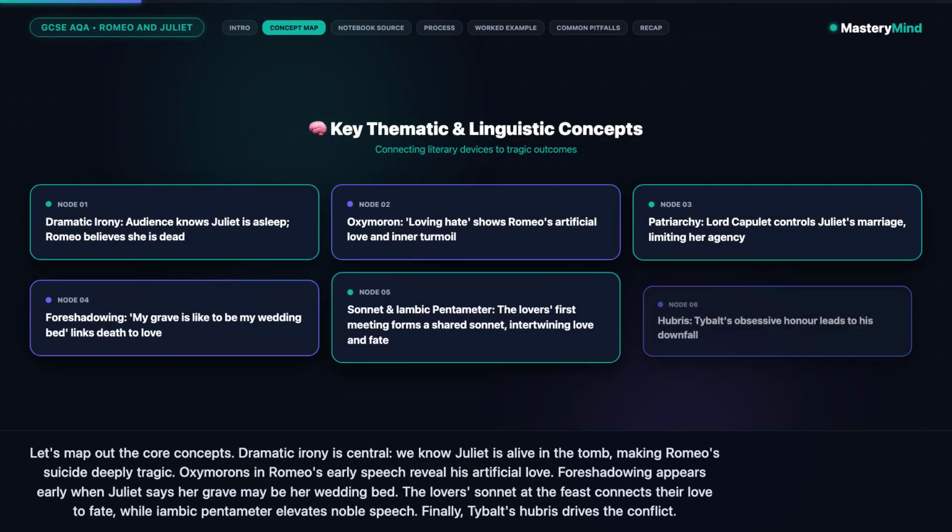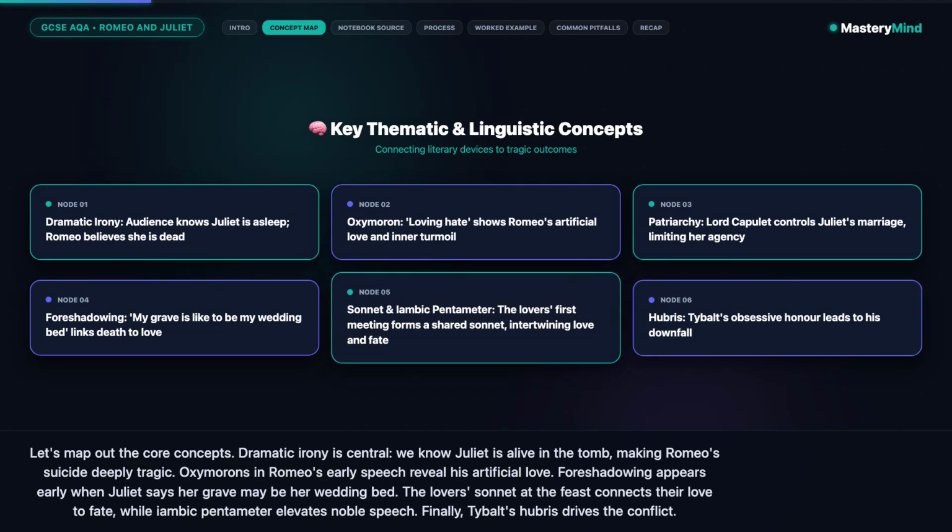Dramatic irony is central. We know Juliet is alive in the tomb, making Romeo's suicide deeply tragic. Oxymorons in Romeo's early speech reveal his artificial love. Foreshadowing appears early when Juliet says her grave may be her wedding bed. The lover sonnet at the feast connects their love to fate, while iambic pentameter elevates noble speech. Finally, Tybalt's hubris drives the conflict.